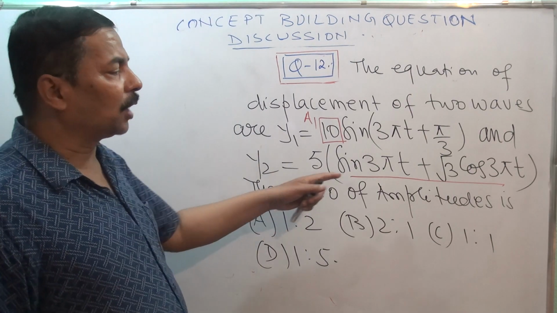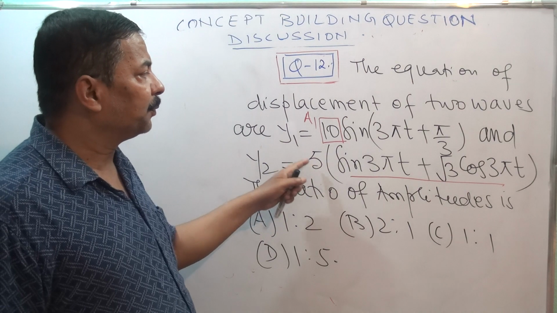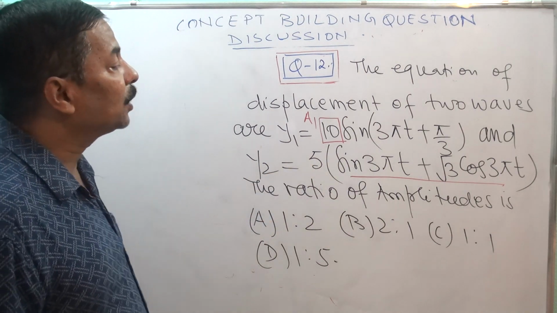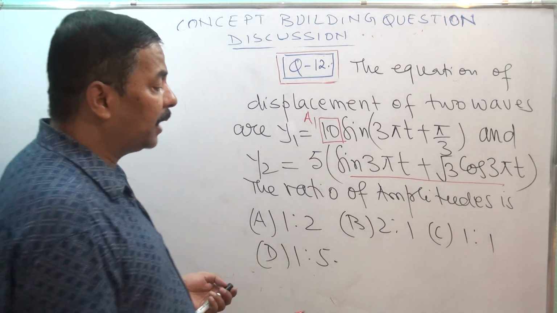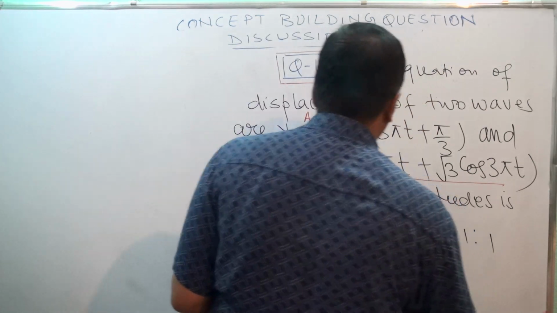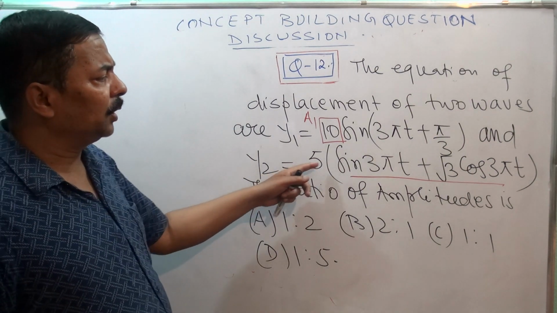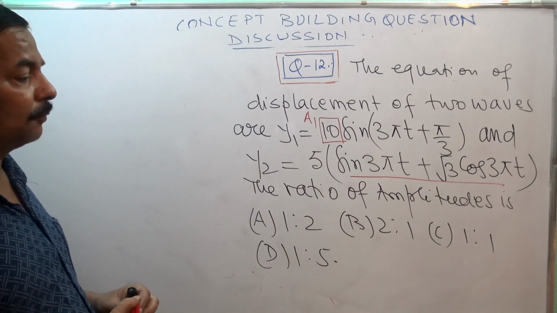So we will have to convert it into sine format and then we will get A2. In order to convert it, somehow we will have to convert it into a sine omega t plus kx format.